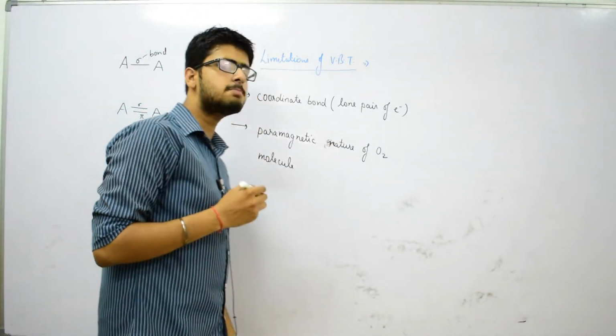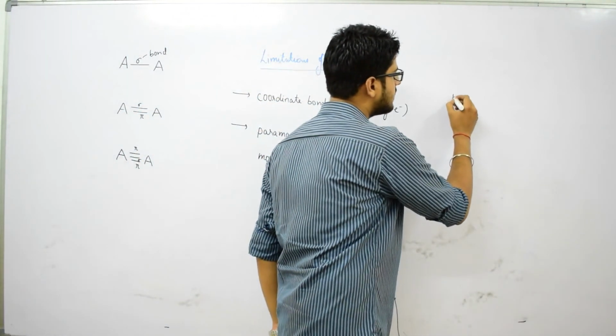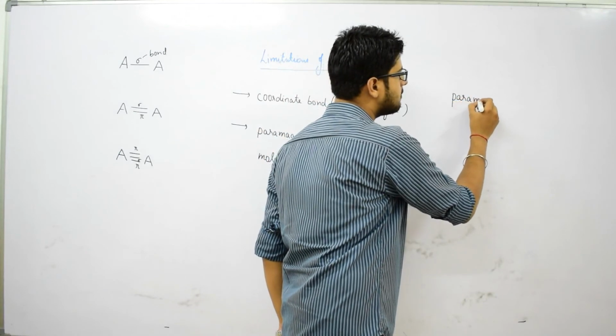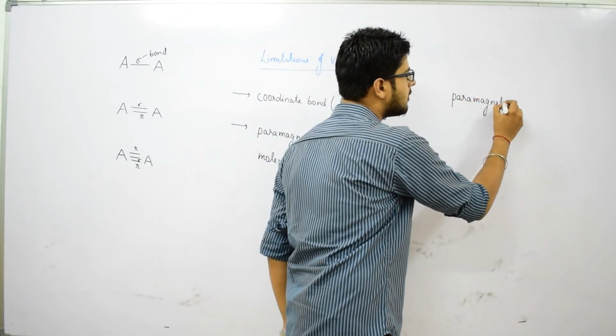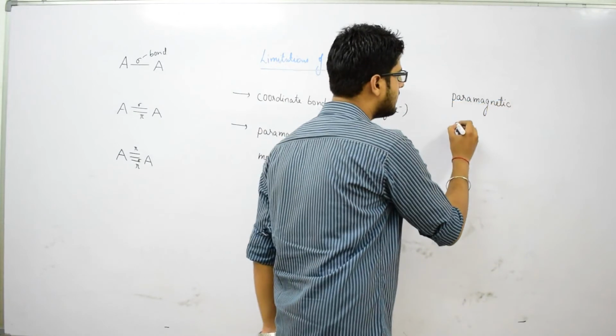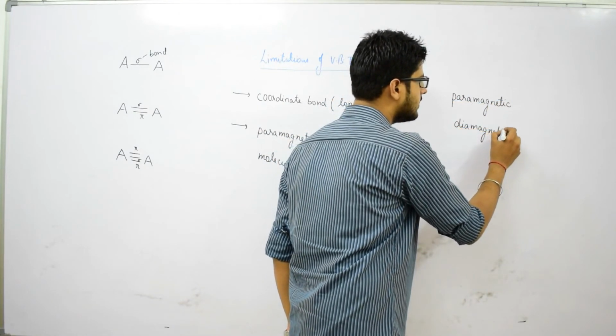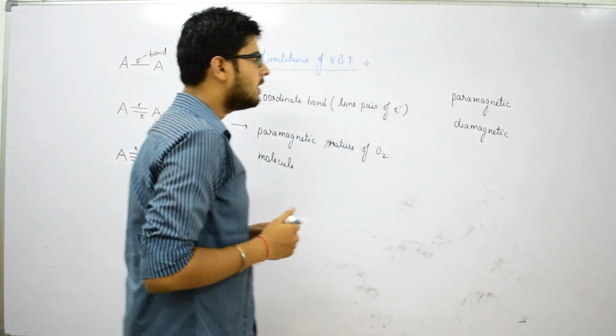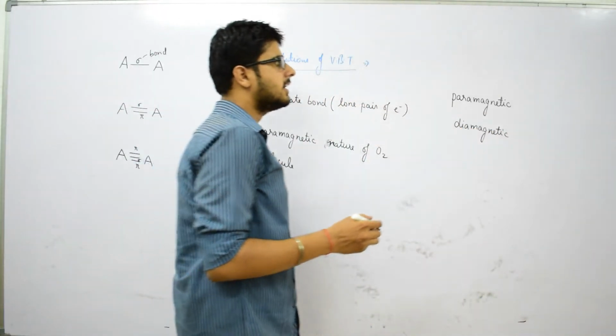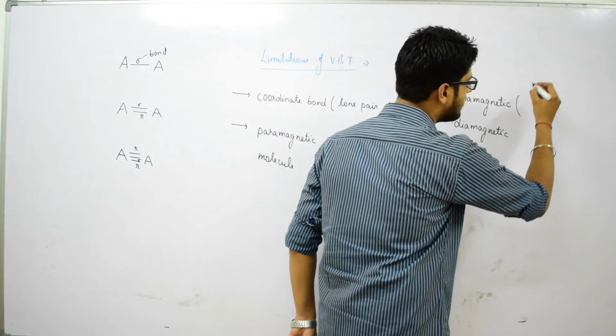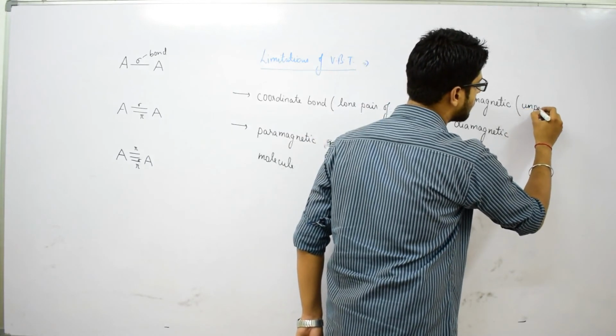Now, what is this paramagnetic nature? Basically, when we are discussing magnetic properties, there are two main properties, paramagnetic property and diamagnetic property. Paramagnetic property is defined as when an orbital has unpaired electrons.